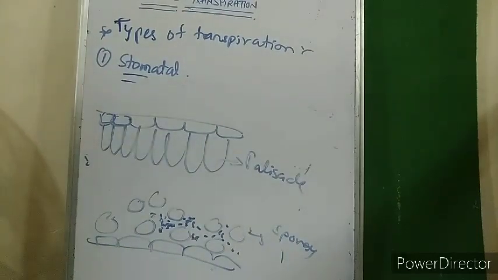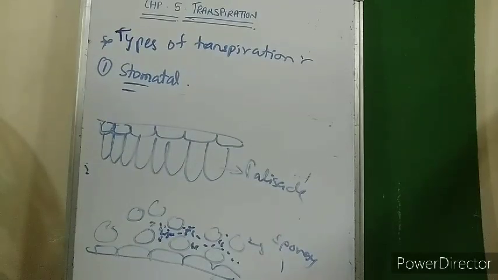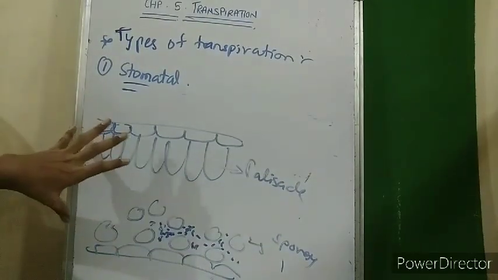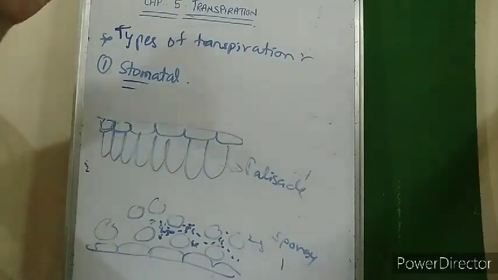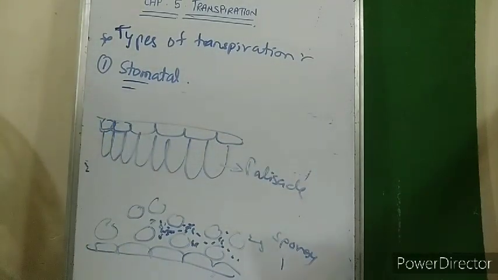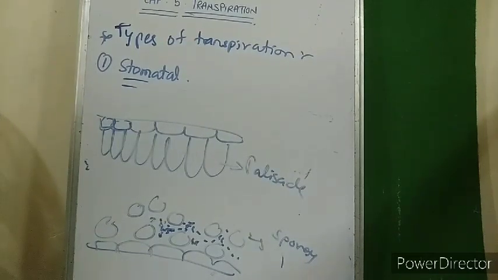Basically, water vapor is lost in the air, and the movement of water from the leaf surface to outside takes place through diffusion. Here the amount of water in the leaf surface is high as compared to the atmosphere. So from high to low, from the leaf surface to outside, the water is lost. In this way stomatal transpiration takes place.